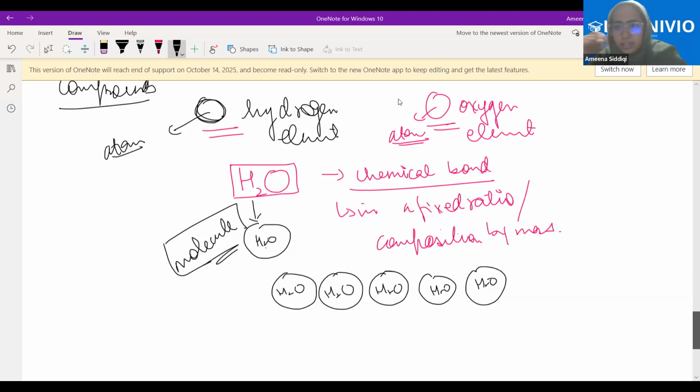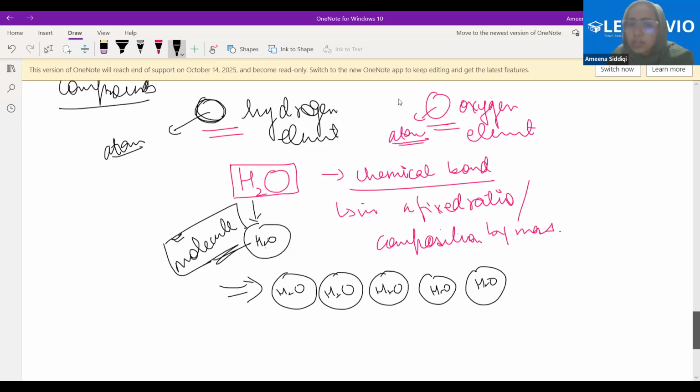Is something being repeated here in this case? What is being repeated here? Water. Water is what? Molecule, or is it one atom? Or is it a group of atoms? One group of atoms. What is that group of atoms called? It's a molecule of water. Okay, no worries. It's a molecule of water.